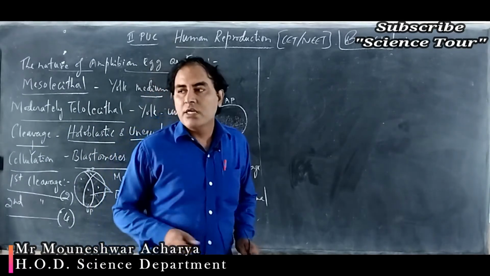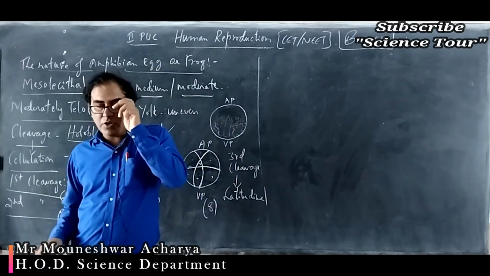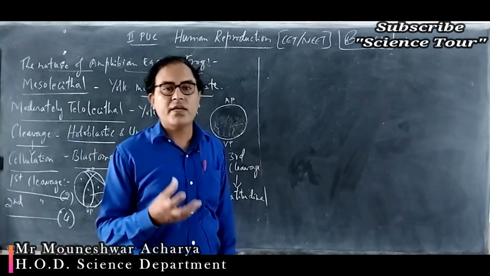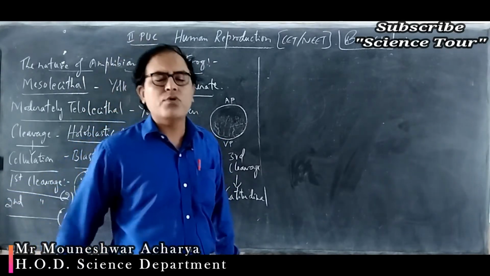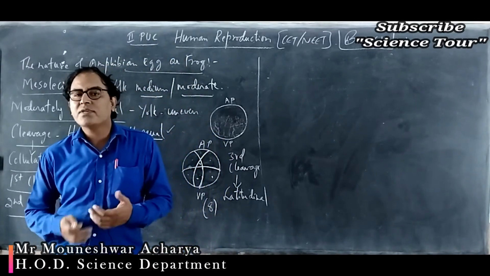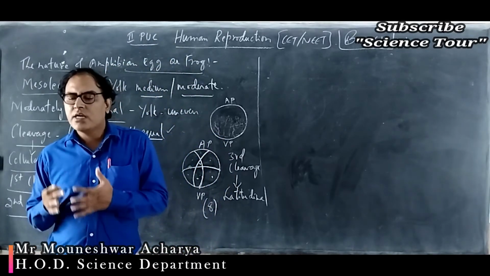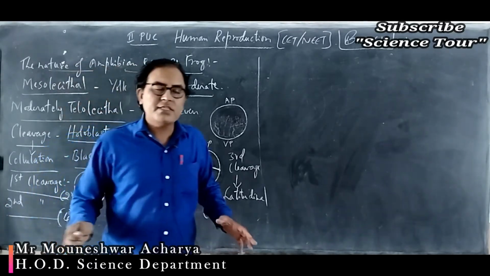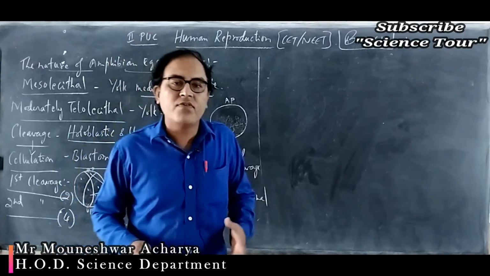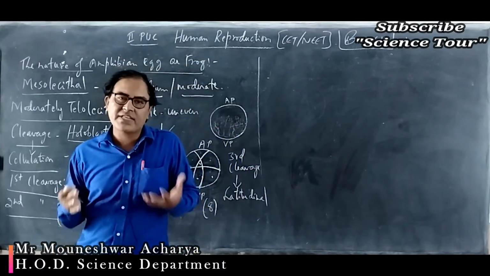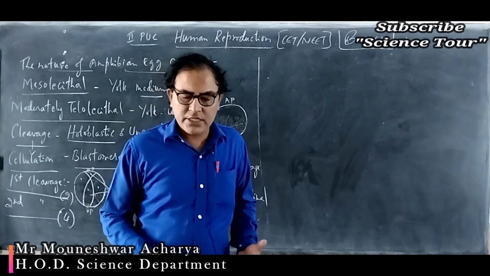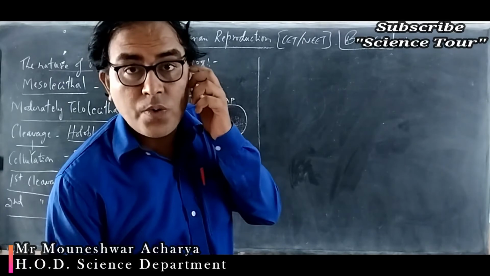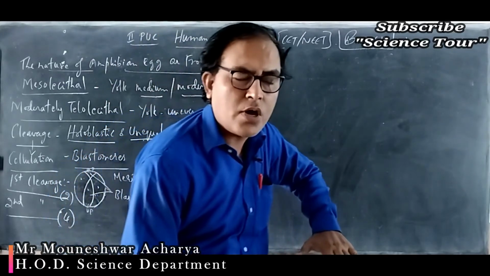corpus luteum. After the ovulation, on the 14th day, the secondary oocyte ruptures from the Graafian follicle, and this Graafian follicle gets converted into a temporary endocrine gland, and that is called the corpus luteum. This corpus luteum secretes progesterone continuously if there is pregnancy. If there is no pregnancy, this corpus luteum will degenerate and it forms a scar that is called the corpus albicans. Correct? So if there is no pregnancy, progesterone falls and menstrual flow will start.